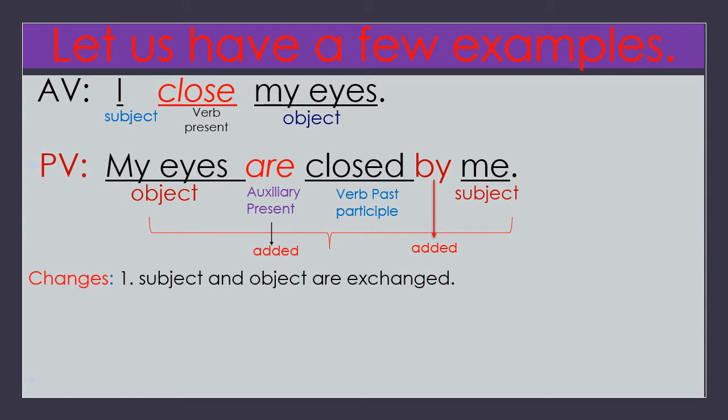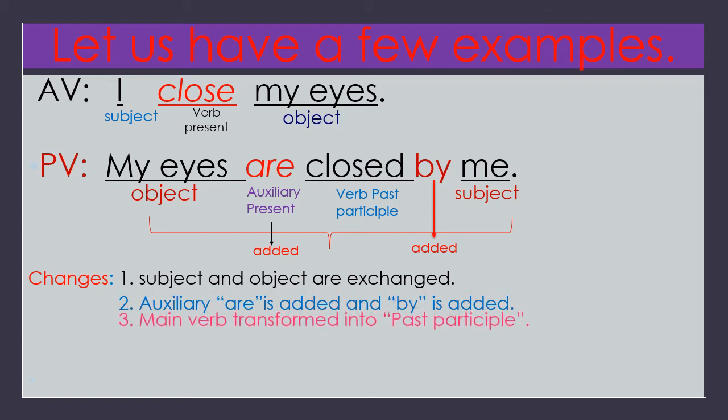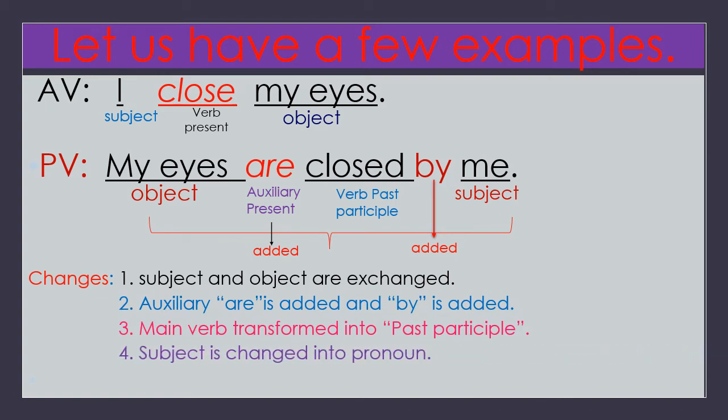Look at the changes at a glance. Subject and object are exchanged. Auxiliary are is added and by is added. Main verb is transformed into past participle. Subject is changed into pronoun.